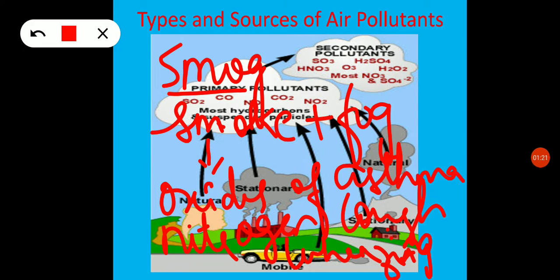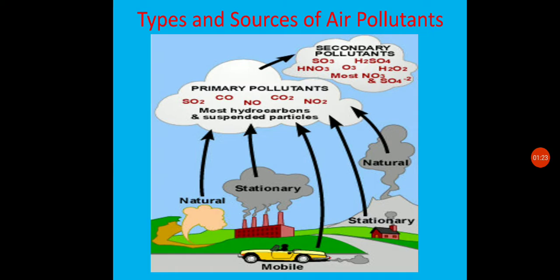Many industries are also responsible for air pollution, especially petroleum refineries, which are a major source of pollutants like sulfur dioxide.